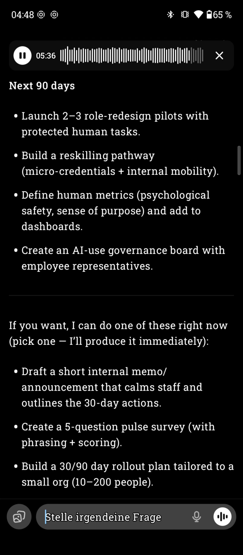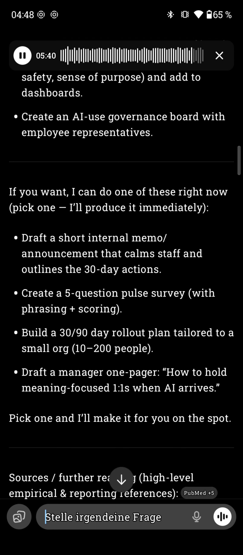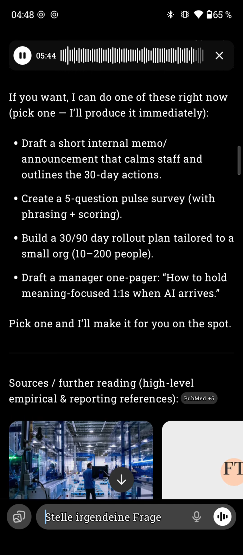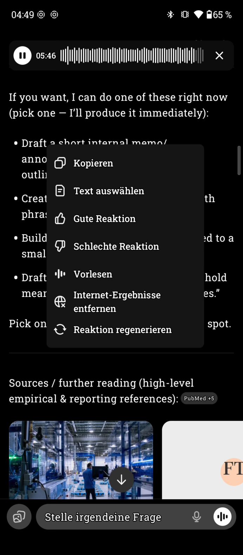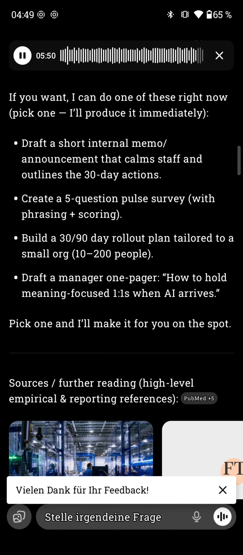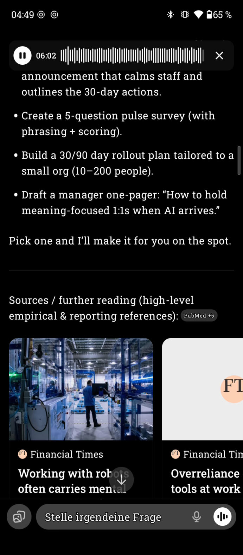If you want, I can do one of these right now. Pick one and I'll produce it immediately. Draft a short internal memo or announcement that calms staff and outlines the 30-day actions. Create a 5-question pulse survey with phrasing plus scoring. Build a 30, 90-day rollout plan tailored to a small org, 10 to 200 people. Draft a manager one-pager on how to hold meaning-focused one-on-ones when AI arrives. Pick one and I'll make it for you on the spot.